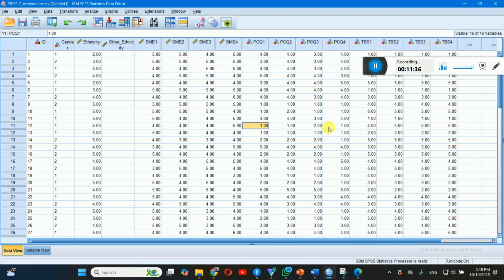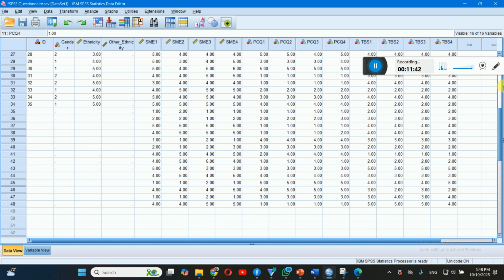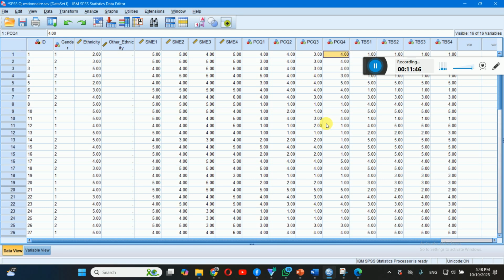Now look, dear students, we have collected the responses and entered them into SPSS. What we really need to check is whether these items in our questionnaire, such as SME1, SME2, SME3, SME4, are consistent. This is usually done, dear students, in pilot testing. Before we finally administer the questionnaire, we collect some data to make sure these different items are consistent or not.